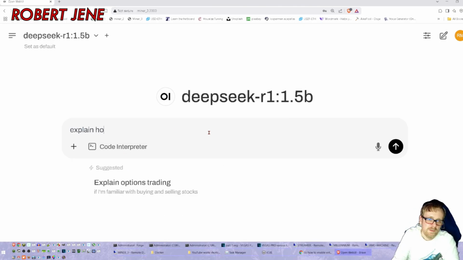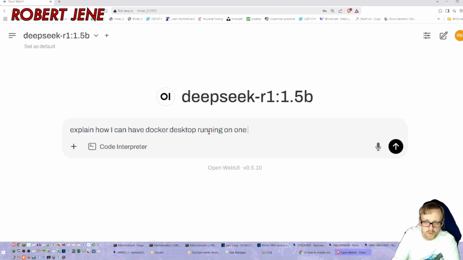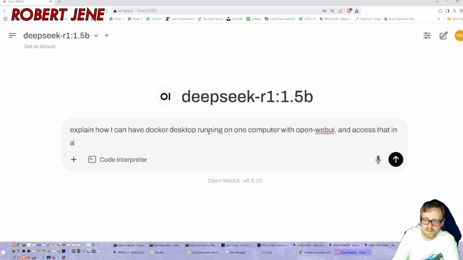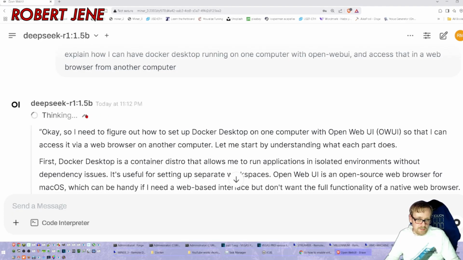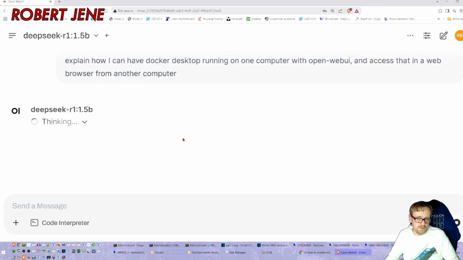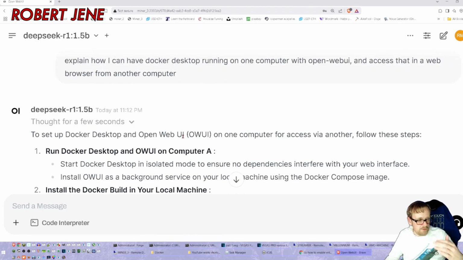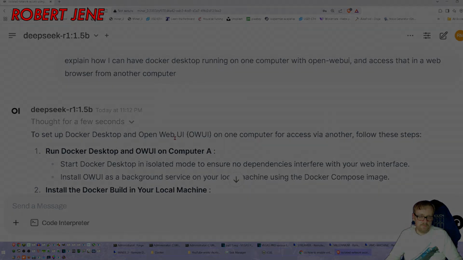Explain how I can have Docker desktop running on one computer with open-webui and access that in a web browser from another computer. I just showed you how to do it. I'm just doing this so you can see that it works. There's the internal thinking, and it's not using the resources of the local computer. It's using the resources of the remote computer.